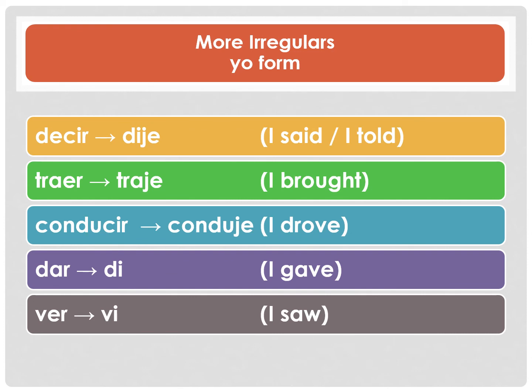Here's some more irregular forms, just the yo form, and the rest of the verbs are also irregular. Decir, dije, I said, I told. Traer, traje, I brought. Conducir, conduje, I drove. Dar, di, I gave. Notice this is an AR verb, but it works like an ER verb without any accent. Ver, vi, I saw. This is basically a regular ER verb, except it has no accents.